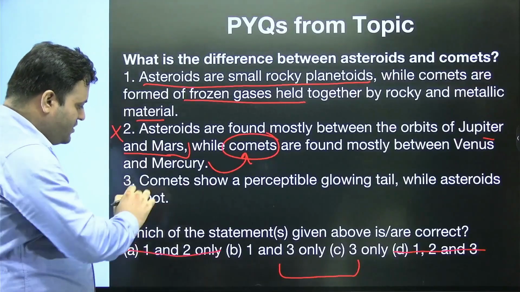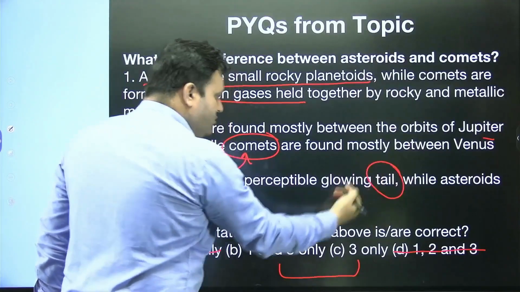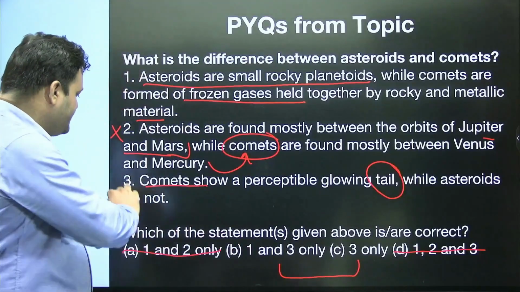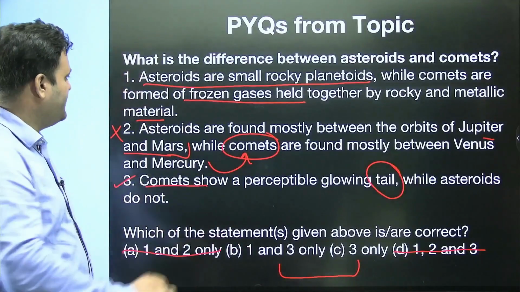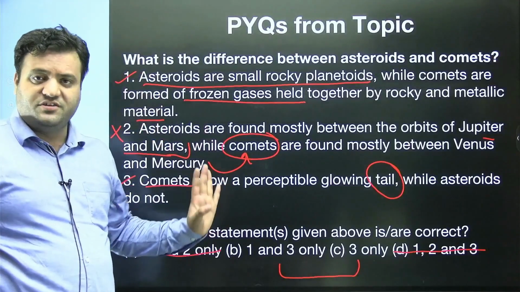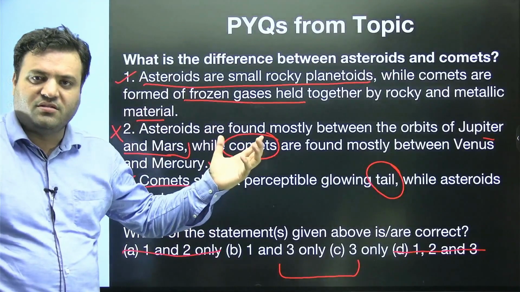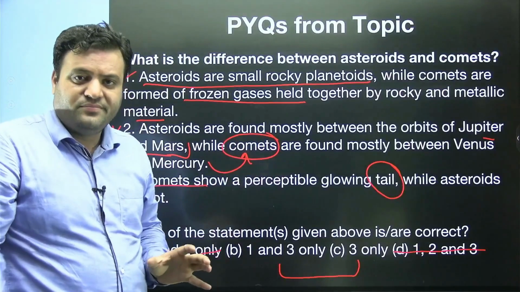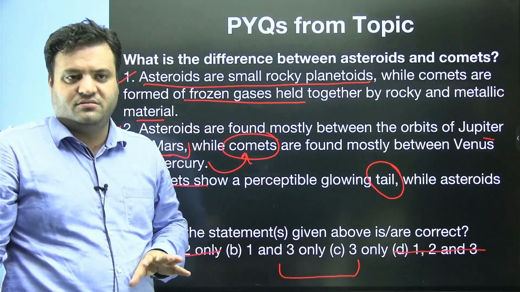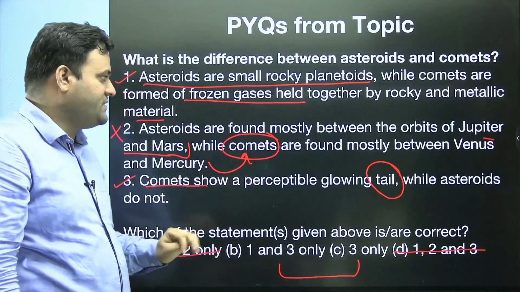Now the third statement: comets show a perceptible glowing tail. I told you asteroids do not, obviously. So the third statement is correct, and 1 is correct. So 1 and 3 would be the correct answer to this question. It seems a very tricky question rather than a difficult one. It's a very conceptual question rather than factual information. So very generalized questions will be asked by UPSC in the exam.